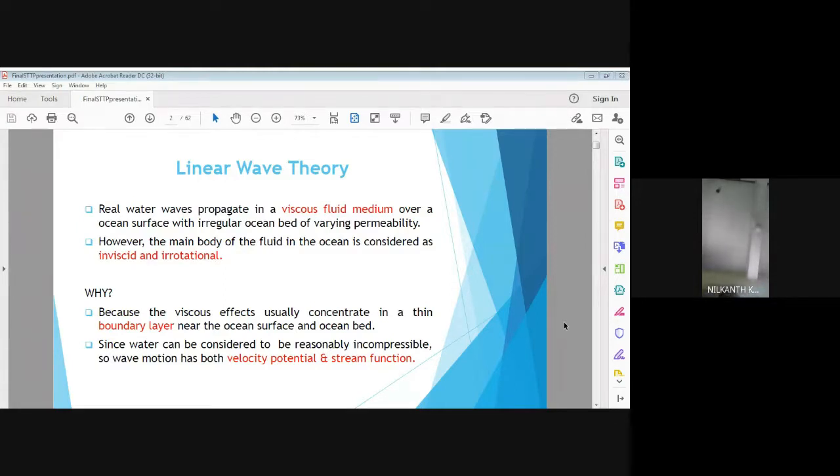So that this velocity potential imparts energy to the wave, and in the wave motion, the energy is transferred from one location to another location, and we can harness the wave energy, we can determine the wave power, and also we can find the wave forces for the design of various structures, offshore structures. Next slide, please.